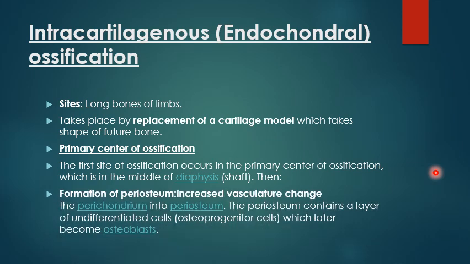Increasing blood supply to the perichondrium, in the center of the perichondrium. The inner chondrogenic cells change into osteogenic cells, so the perichondrium changes into periosteum. The inner osteogenic cells change into osteoblasts, and the osteoblasts form bone. So I'm going to form what's called a bone collar.